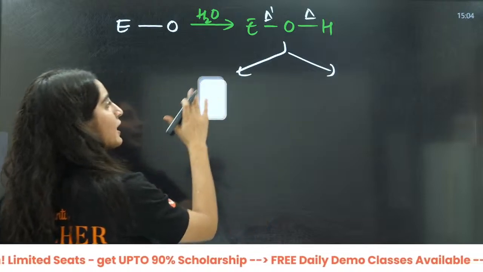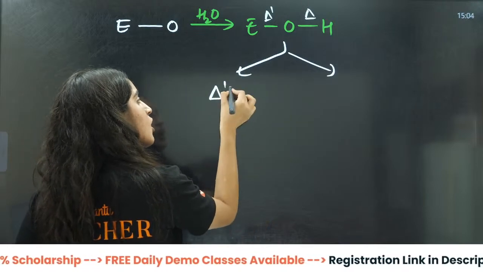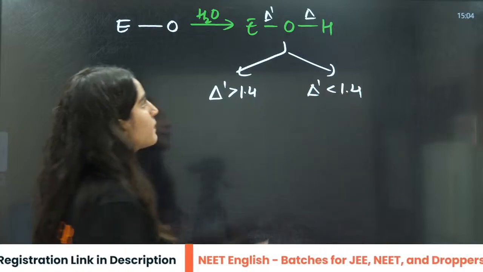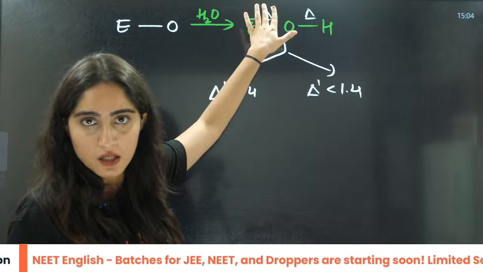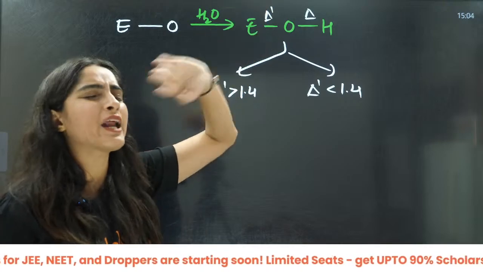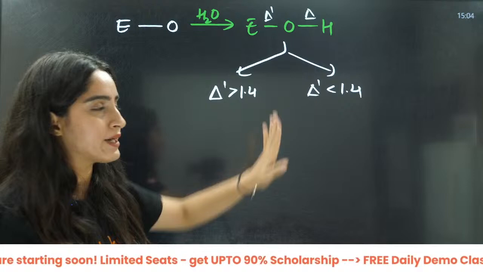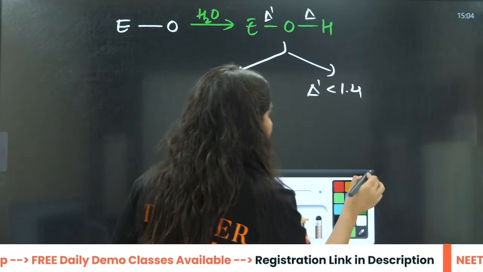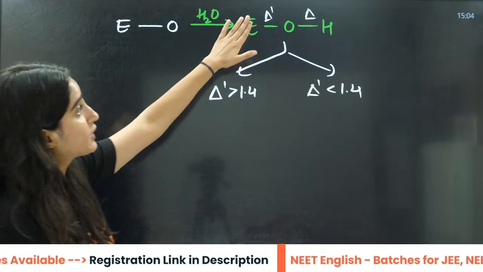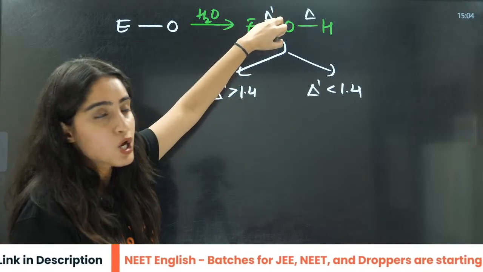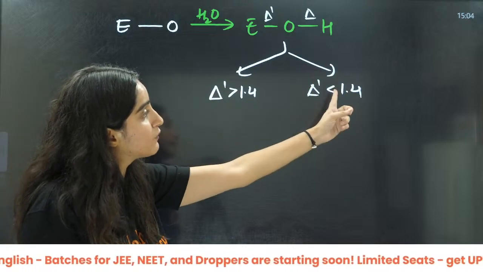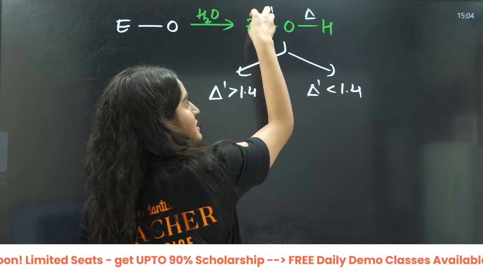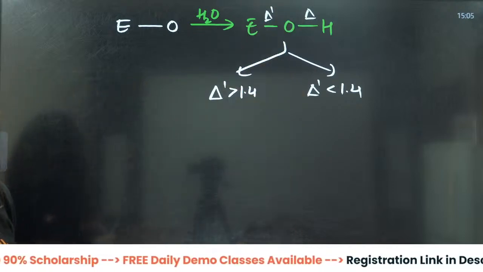For simplicity, I can also write delta dash is more than 1.4 or delta dash is less than 1.4, because the difference depends on the element we are talking about, metal or non-metal. If the electronegativity difference of this is more, or if it is less compared to this, then what will happen?